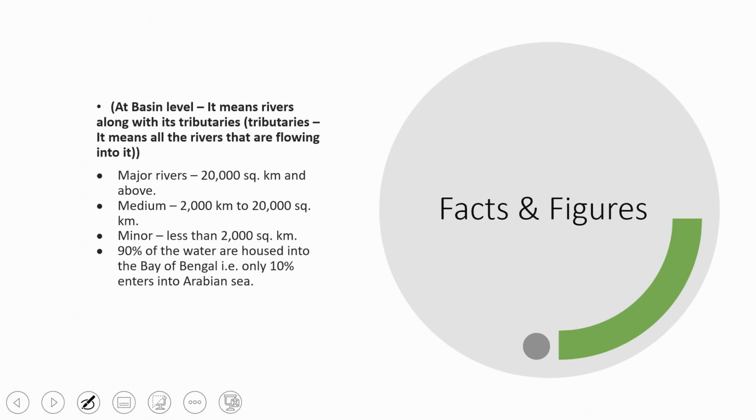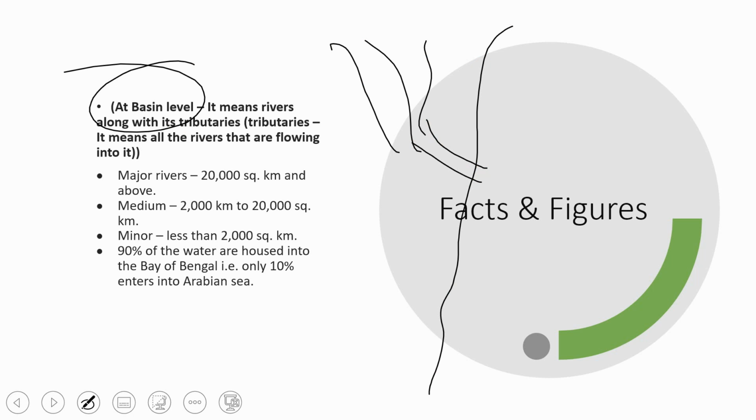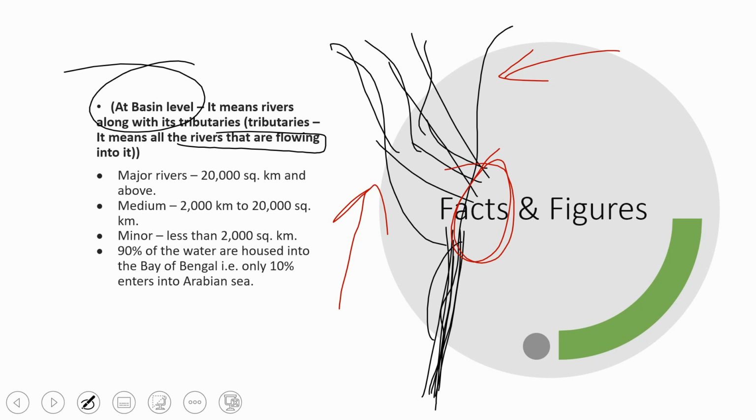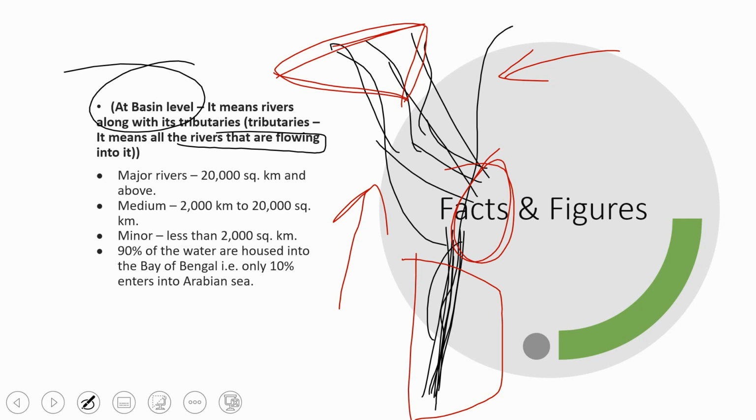So at the basin level, what do you understand by basin level? It means a river along with its tributaries. Here the tributaries are included in the basin level. If the tributaries are coming into the main river and get added, then it will be called the basin river, and these will be called tributaries. Tributaries means all the rivers that flow into the main river. So this one is the main river, and these are your tributaries coming into the main river. That will be called the basin, and these will be called tributaries.